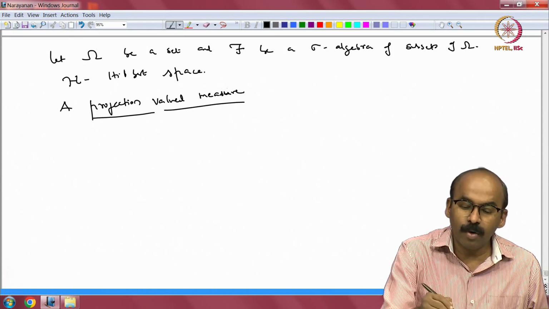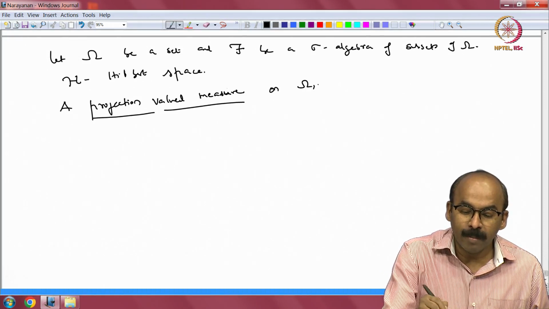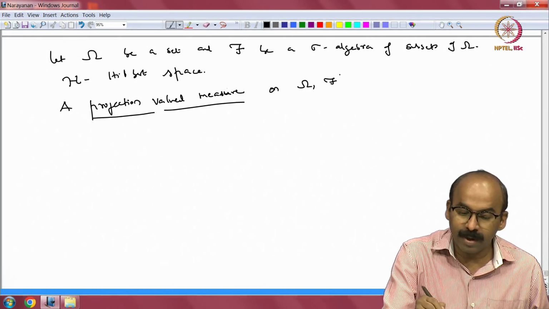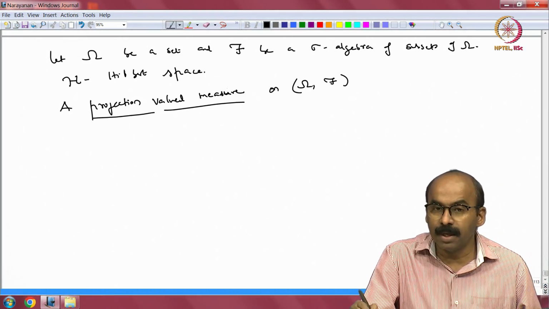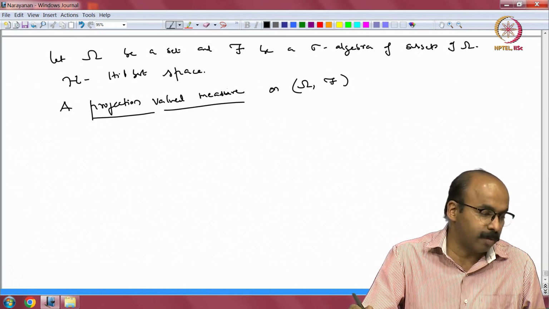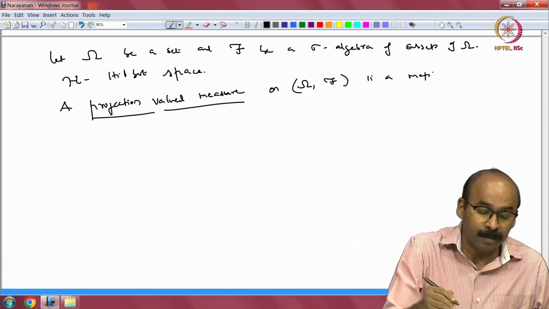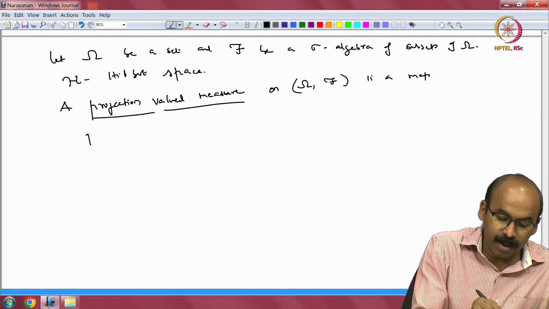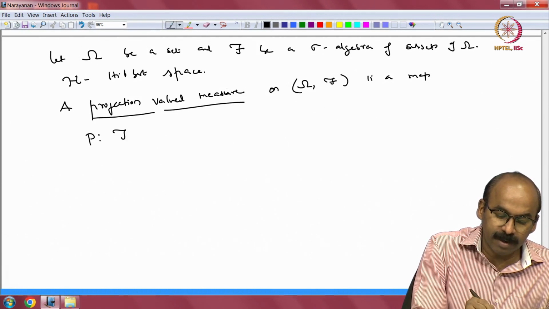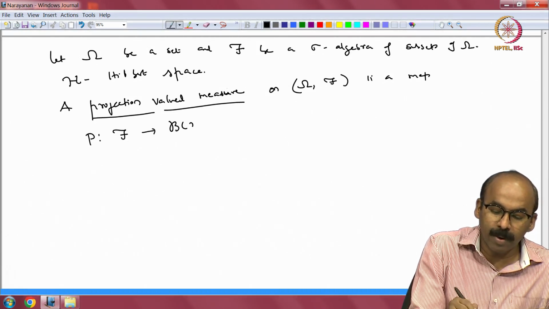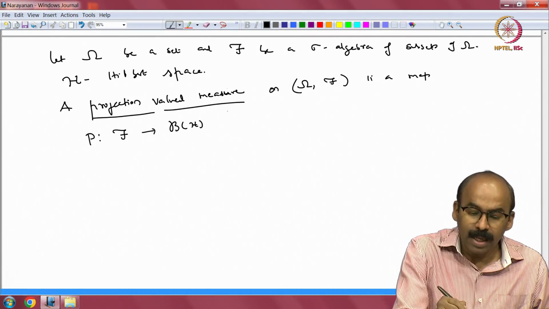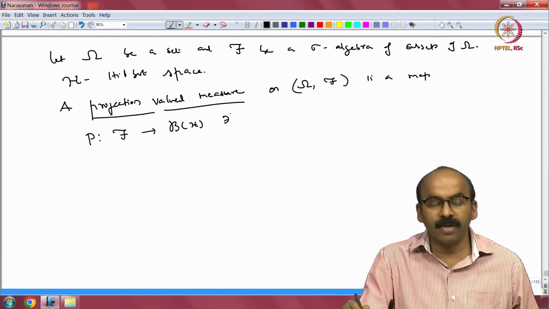So, a projection valued measure on omega, F, where omega is my set and F is the sigma algebra of subsets of omega, is a map P from script F to bounded operators on H, such that it has all the properties we have just seen.